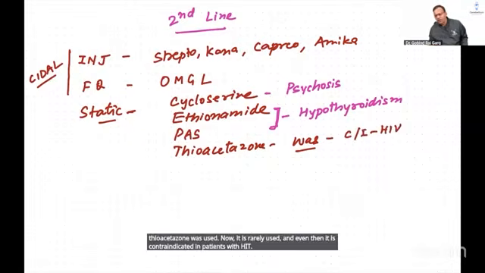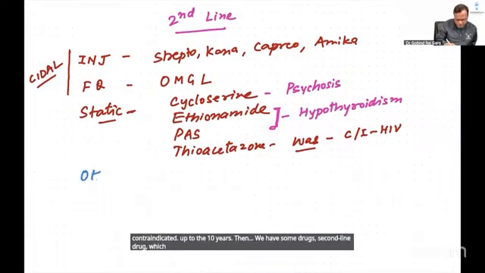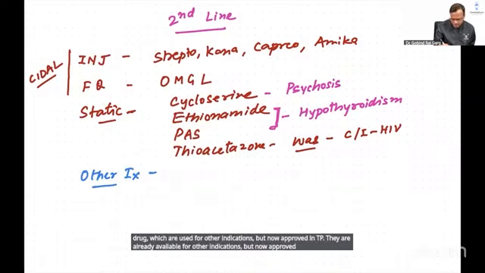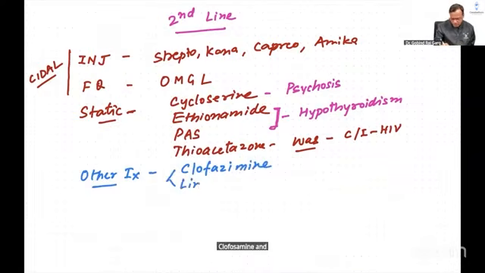HIV के लोगों में पहले contraindicated थी. ठीक, अब तो देते नहीं है इसमें. Then we have some second line drugs which are used for other indications but are now approved in TB. They are already available for other indications but now approved in TB. These include clofazimine and linezolid.